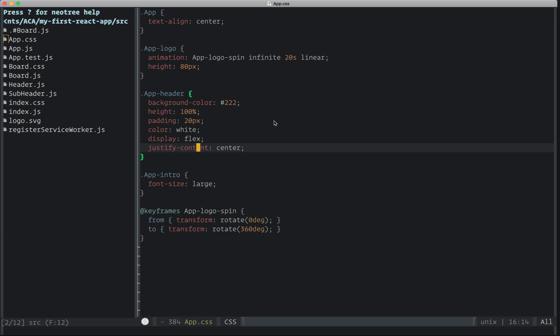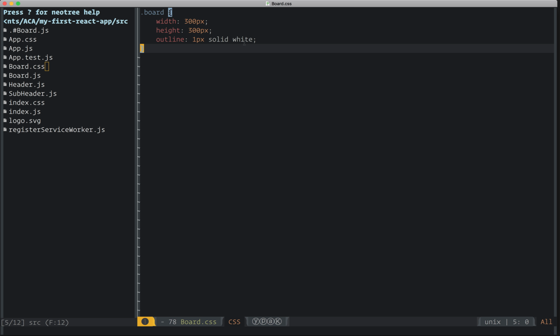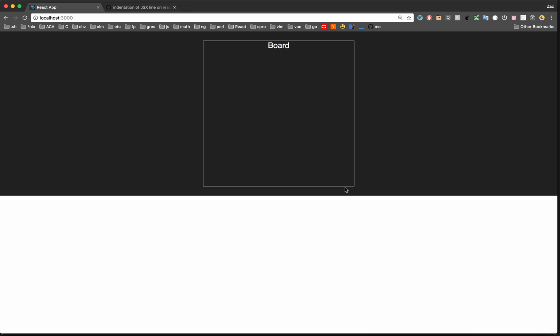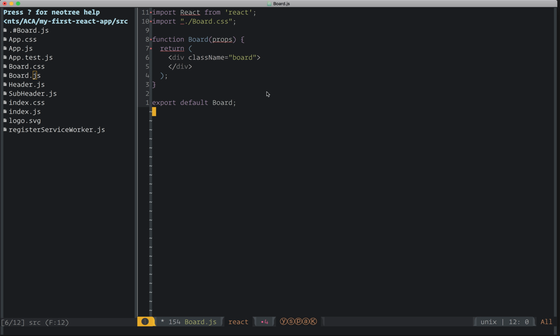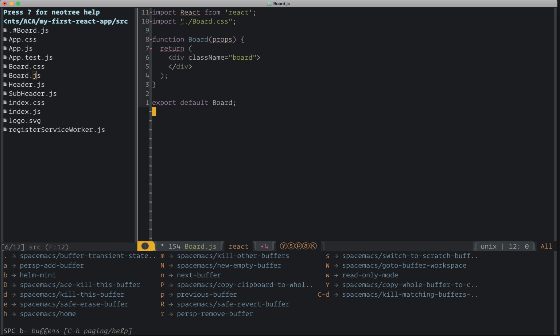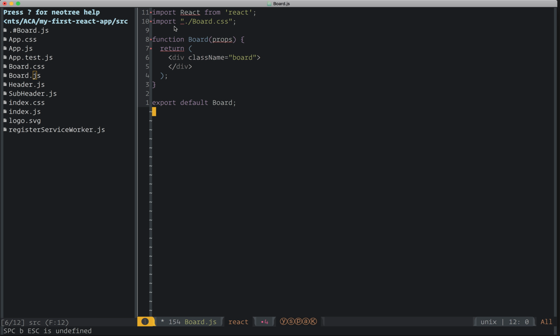I made a file for the board.css, and if we go look at that, I just set the width to 300 pixels, height same thing, and an outline so I can just see that it's appearing, and it is. And then in here, what I did is import board.css.